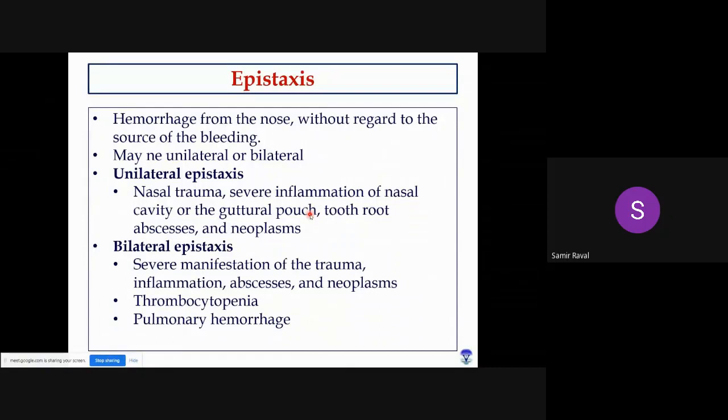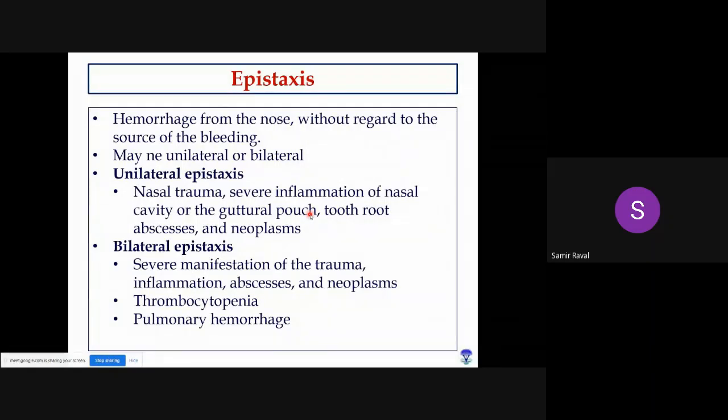Bilateral epistaxis can again be seen in any type of trauma, inflammation, abscess or neoplasm, as well as when the platelet count is decreased, right? Whenever there is thrombocytopenia, it is responsible for epistaxis. In our crossbred animals, many times hemoprotozoal diseases like theileriosis and babesiosis are responsible for severe thrombocytopenia. In that case, you will find bilateral epistaxis.